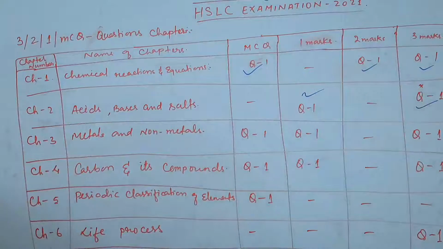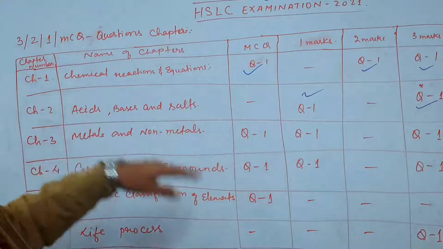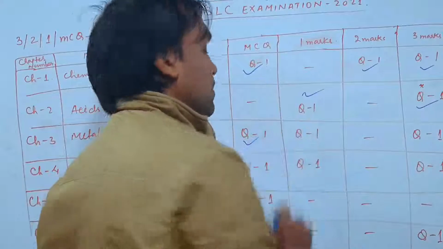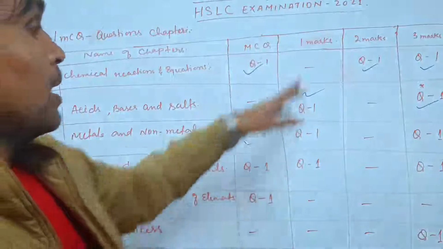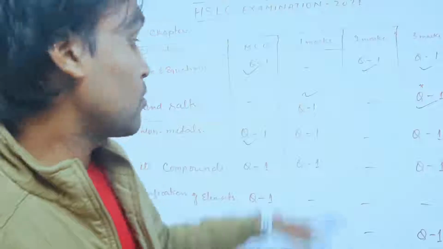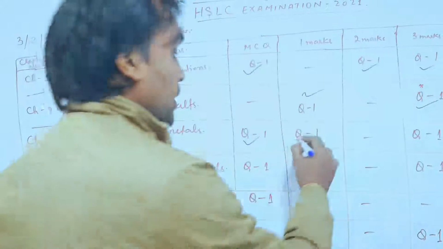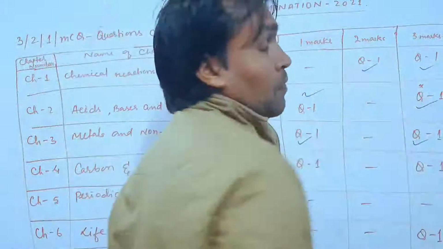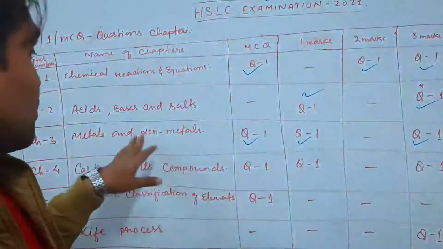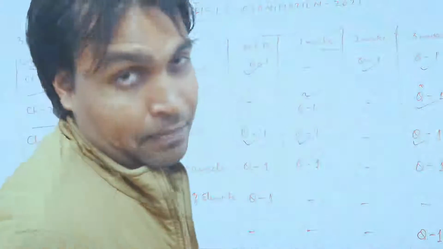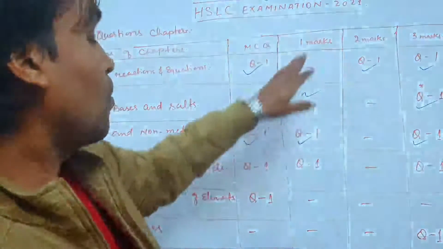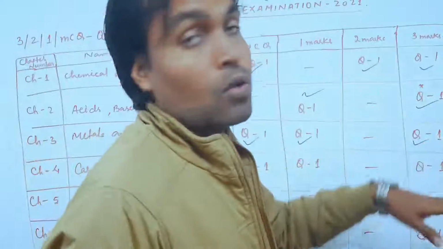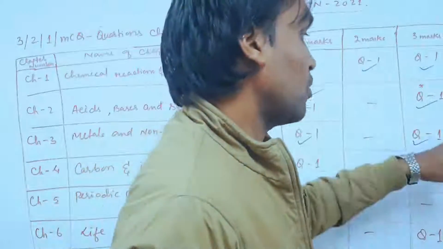Okay, moving on to the next chapter, chapter number 3, metals and non-metals. Here you will get 1 MCQ, so you should study MCQs from this chapter. And you will be getting 1 very short answer question, that is, 1 one mark question will be asked from here. And 1 three mark question will also be asked from this chapter. Got it? So basically from metals and non-metals you will be getting 5 marks. 1 MCQ, 1 very short answer question and 1 three mark question will be asked, and that one is also without options. Only 1 will be asked, you have to answer it. There will not be any choices.